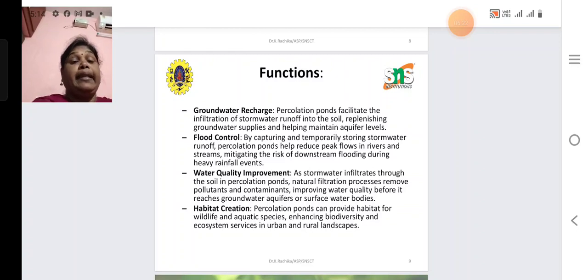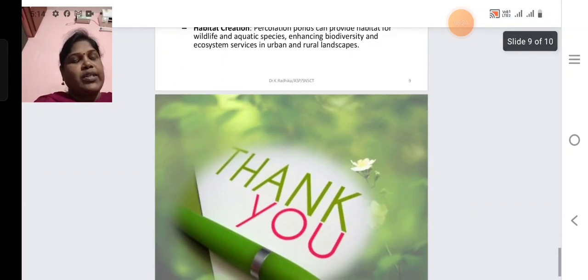Then finally, habitat creation. Percolation ponds can provide habitat for wildlife and aquatic species, enhancing biodiversity and ecosystem services in urban or rural landscapes. These are the water harvesting techniques.